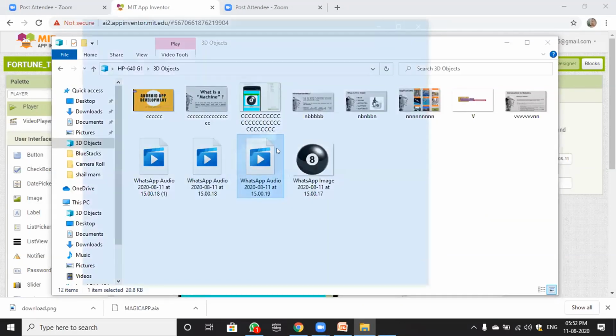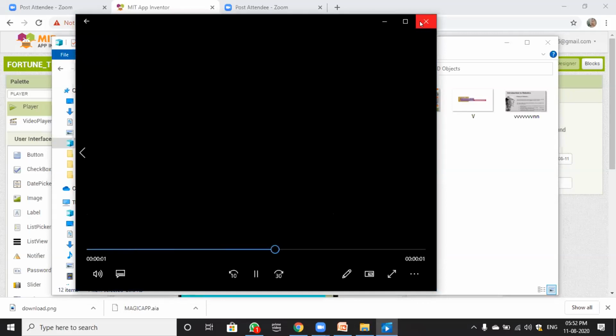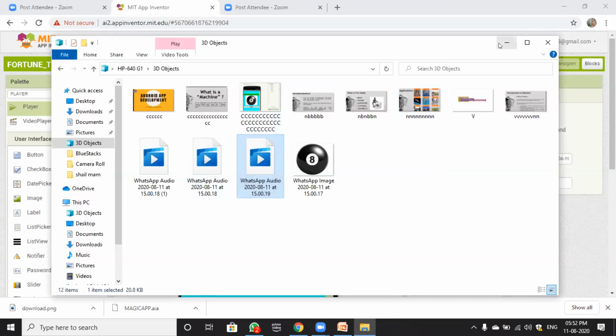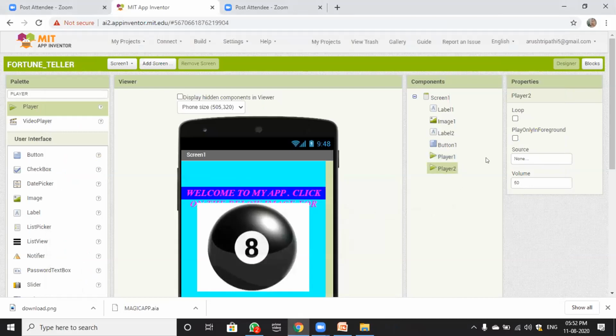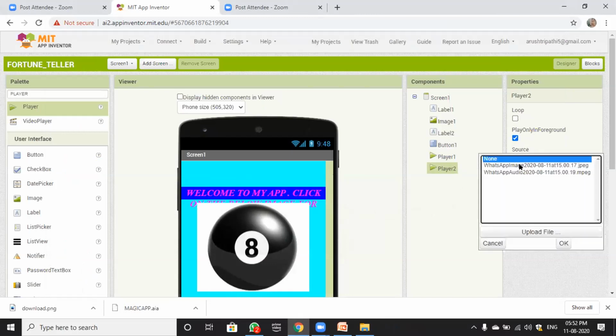Okay, so you have to upload this file in the first, and in the second also you have to make the same property changes. Volume 100, play only in foreground.